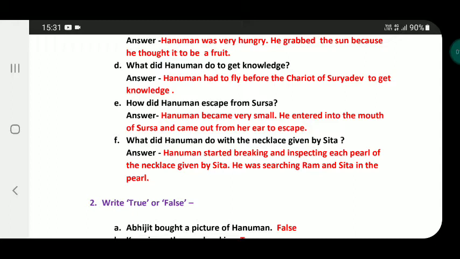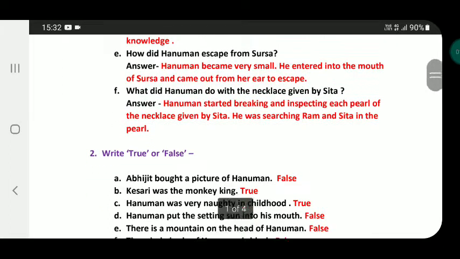E. How did Hanuman escape from Sursa? Answer. Hanuman became very small. He entered the mouth of Sursa and came out from her ear to escape. F. What did Hanuman do with the necklace given by Sita? Answer. Hanuman started breaking and inspecting each pearl of the necklace given by Sita. He was searching Ram and Sita in the pearl.